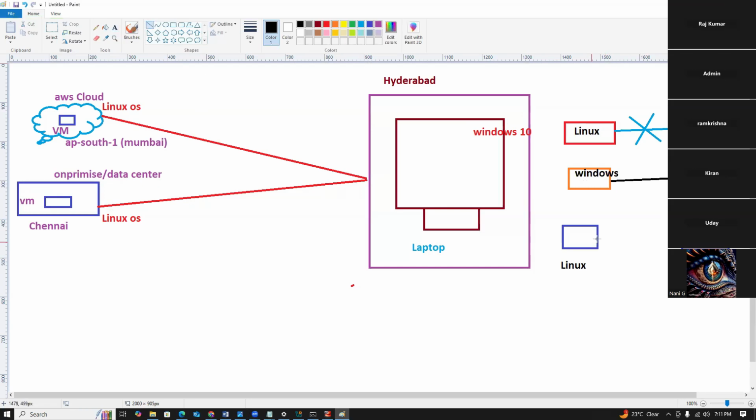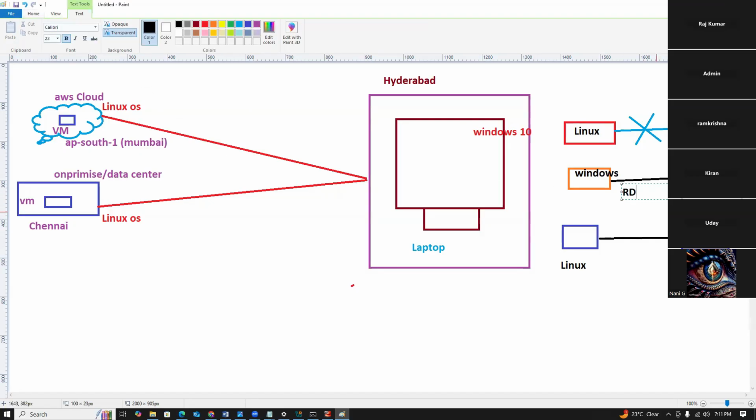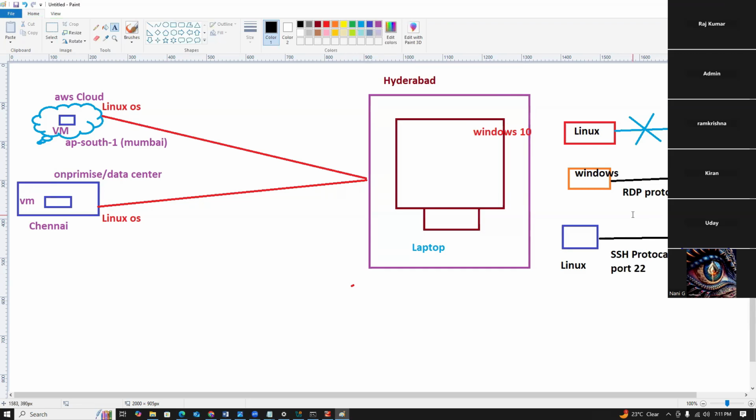These both are the same platforms. Linux to Linux, Windows to Windows, we can connect easily. How do you connect Windows to Windows? The protocol is RDP. Through the RDP protocol, we can connect Windows to Windows machine. Through Linux, SSH protocol, port 22, we can connect Linux to Linux.